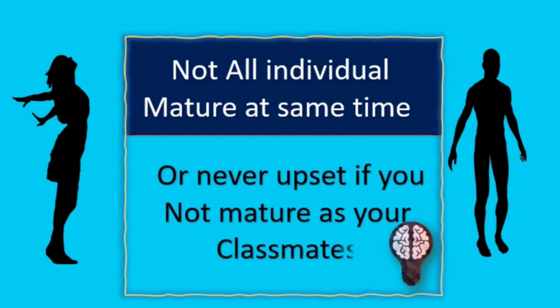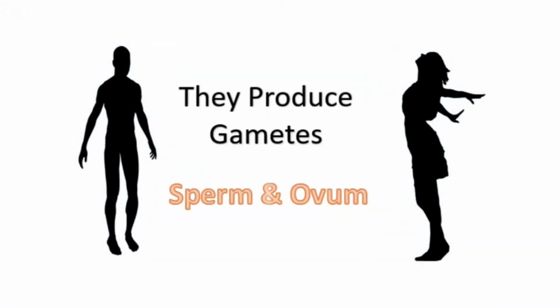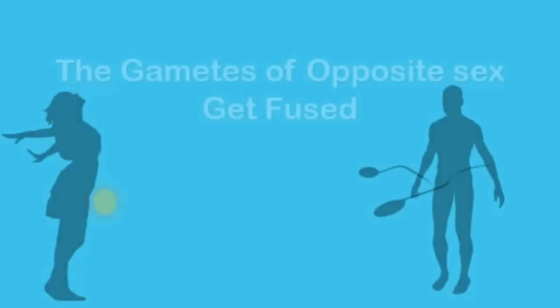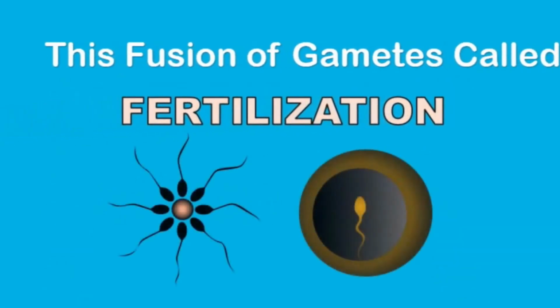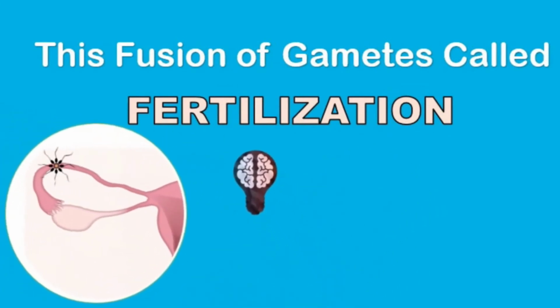if you're not as mature as your classmates. Male and female produce gametes, that is sperm and ovum, from the testis and ovary respectively, and these gametes get fused during copulation, and this fusion of gametes is called fertilization. Now, do you know where exactly fertilization takes place? Yes, the oviduct of the fallopian tube.